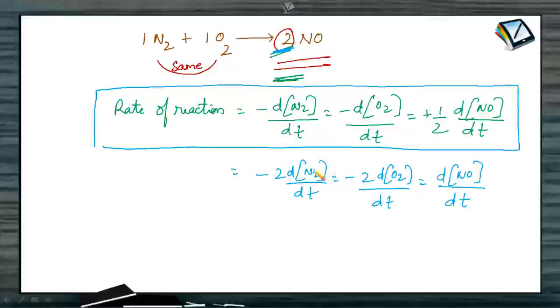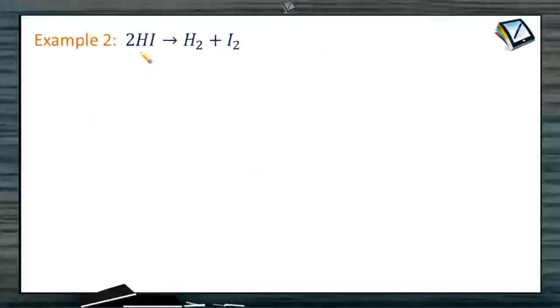Let me explain by taking another example. See here, 2 moles of hydrogen iodide are decomposed in order to get 1 mole of hydrogen and 1 mole of iodine. So here from the equation it is very clear that the rate of appearance of hydrogen and iodine will definitely be the same. But the rate of disappearance of HI is twice that of these particular rates. So in order to equate all these, we need to divide the rate of reaction in terms of hydrogen iodide by 2. So it becomes like this.